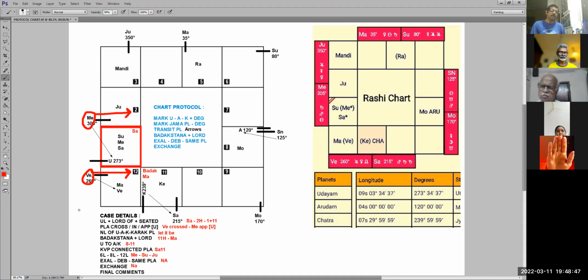What can this be out of all the characters I said? So 12th house is a house of loss. 12th house is a house of investment. 12th house is the house of foreign settlement. 2nd house I told you is self-income and all that. So now join the dots and tell me what does Venus in the 12th house mean? It has already passed. It has crossed. So it is gone.